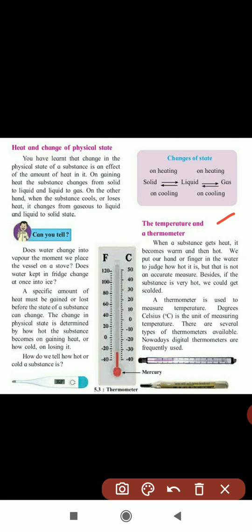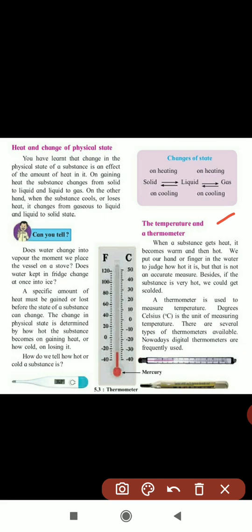So a specific amount of heat must be gained or lost before the state of the substance can change. The change in the physical state is determined by how hot the substance became on gaining heat, or how cold on losing it. How will you tell how hot or how cold a substance is?